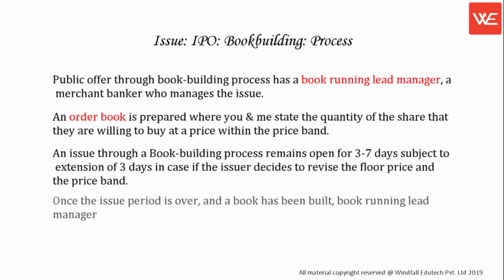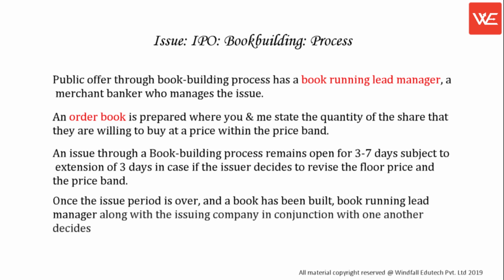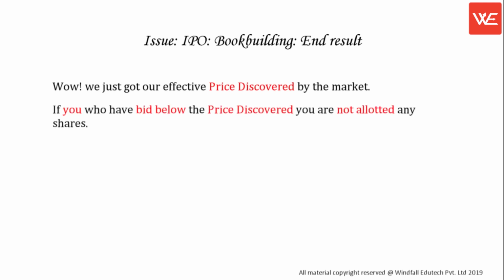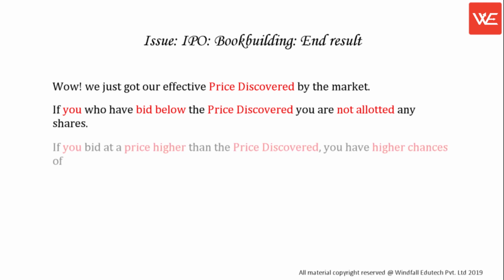Once the issue period is over, and a book has been built, the book-running lead manager along with the issuing company, in conjunction with one another, decides on the cut-off price. What is the end result? Let's see. Issue, IPO, bookbuilding, end result. Wow, we just got our effective price discovered by the market. If you have bid below the price discovered, you are not allotted any shares. If you bid at a price higher than the price discovered, you have higher chances of share allotment.